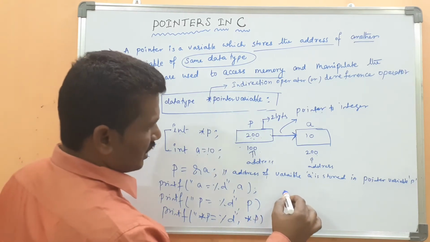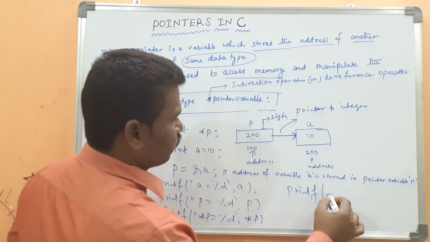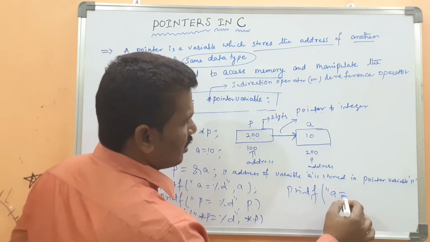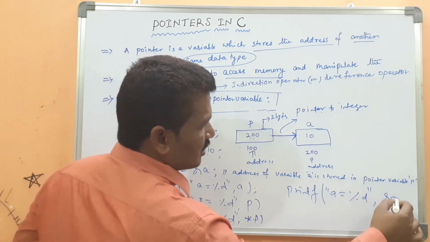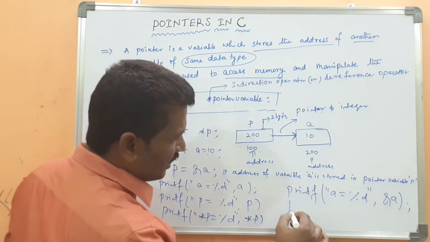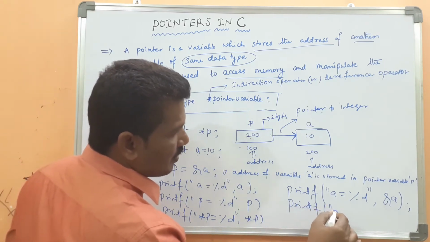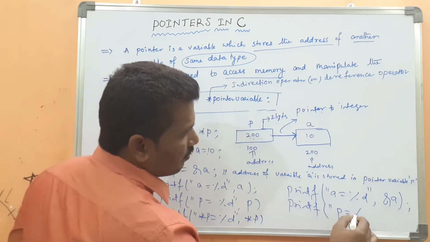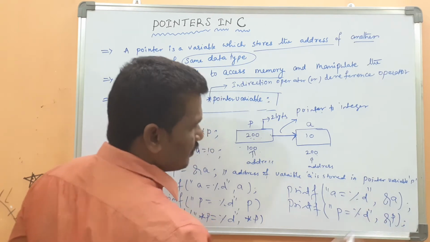Then another statement, printf a equal %d address of a. Then printf p equal %d.